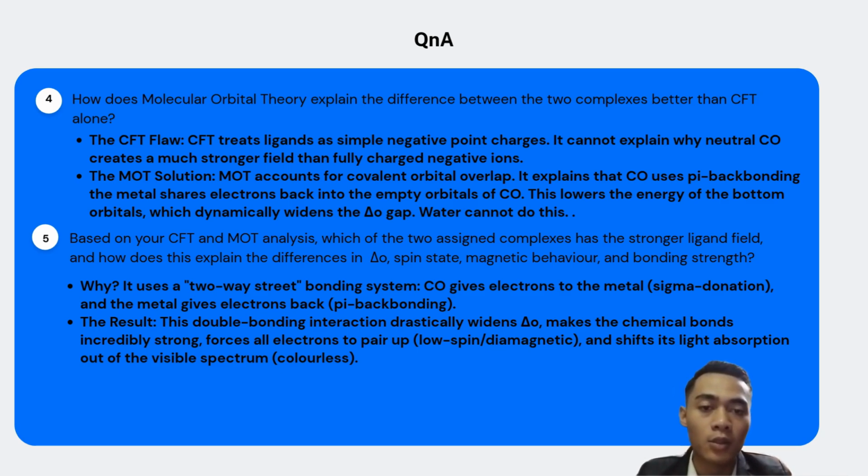Next, for the 5th question, based on your CFT and MOT analysis, which of the two assigned complexes has the stronger ligand field, and how does this explain the differences in spin state, magnetic behavior, and bonding strength? Because it uses a two-way synergistic bonding system. Carbonyl gives electrons to the metal, which means sigma donation, and the metal gives electrons back, pi back bonding. The result: this double bonding interaction drastically widens the gap and makes the chemical bonds incredibly strong, forces all electrons to pair up, low spin and diamagnetic, and shifts its light absorption out of the visible spectrum, colorless.